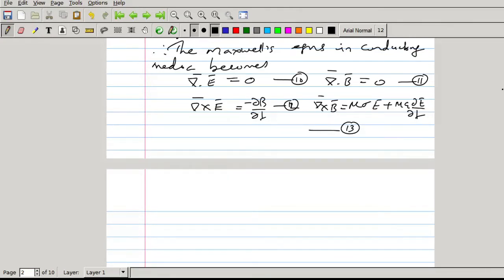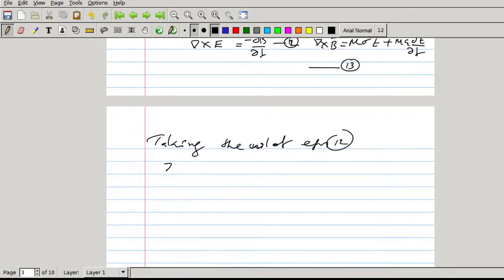For writing the wave equation, we will take the curl of equation 12 and equation 13. First I take the curl of equation 12, then we will take the curl of equation 13. Now take the curl of equation 12.